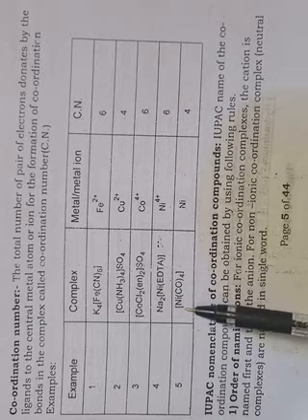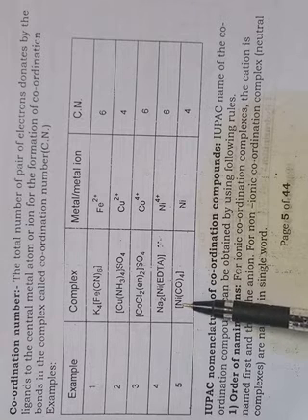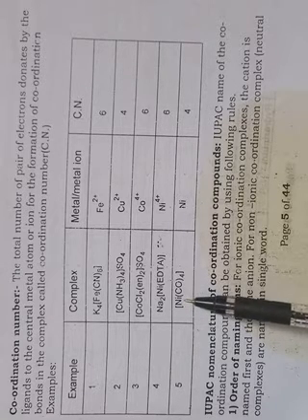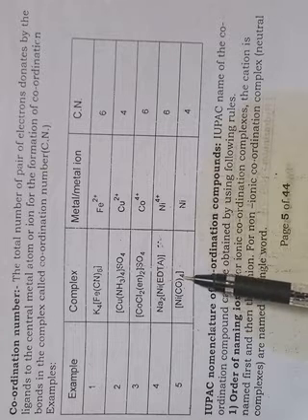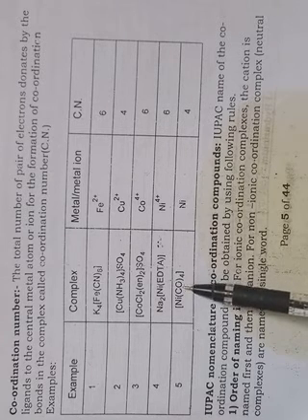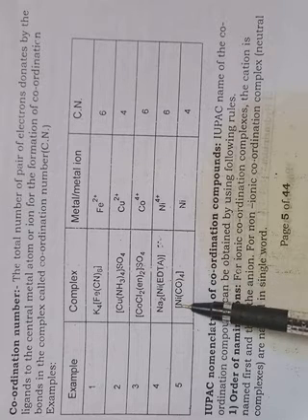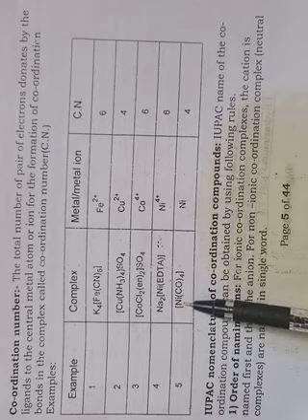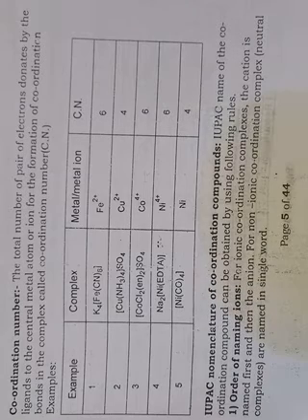So in the next example, that is nickel tetracarbonyl, the nickel is the central metal atom, that is Ni. It is surrounded by 4 carbonyl ligands. Each carbonyl group donates one pair of electrons. Therefore 4 carbonyl groups donate 4 pairs of electrons to the nickel. So the coordination number of nickel in nickel tetracarbonyl is 4.